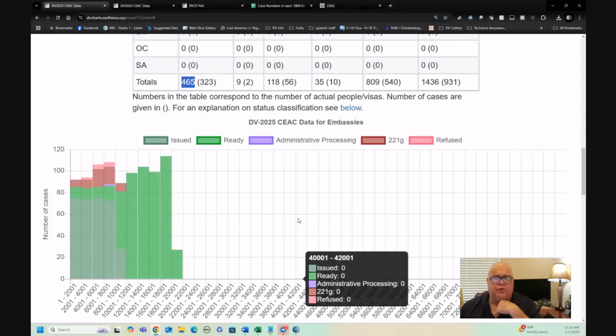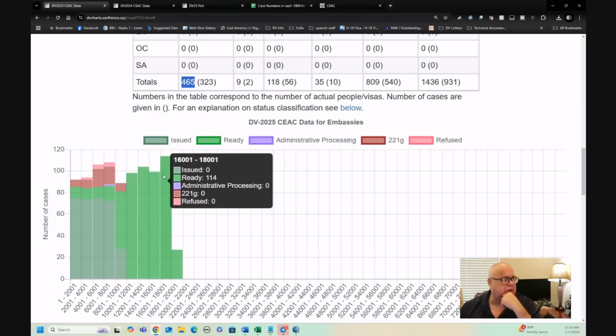I had heard rumors about this, and I've referred to those rumors, but I didn't want to confirm that they're off to a good start until I was sure that I was seeing the data that I wanted to see. People had told me they were scheduled up to about 18,500. That rumor turned out to be wrong. It's higher than that. It's better than that. And you can see that they've scheduled 114 people in the range between 16 and 18,000, for example.